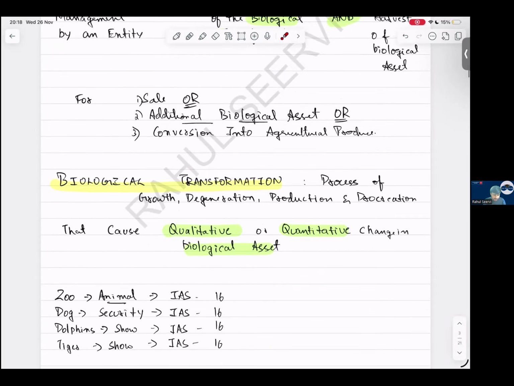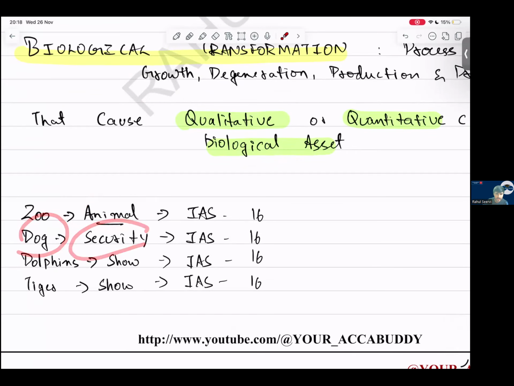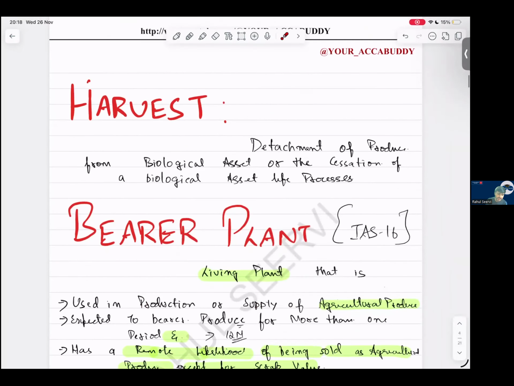Now you say, when I have a zoo animal, will IAS 41 apply? No. There is no harvest, they are not kept for sale, etc. Dog, if I have a dog for security purpose, IAS 16. Dolphin, which I use for the shows, IAS 16. Tiger, which I use for the shows, IAS 16. Because there is no agriculture activity here. MCQ important. Yes, sir.